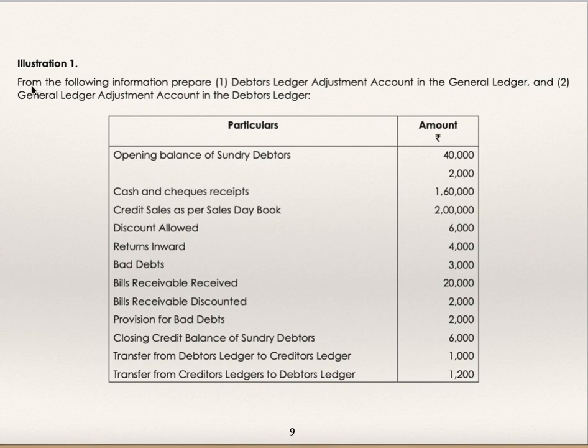First illustration. From the following information, prepare debtors ledger adjustment account in general ledger and general ledger adjustment account in debtors ledger. Debtors ledger adjustment account is normal, but general ledger adjustment account is exactly opposite of this account. So first prepare the normal account, and then you can post it on the opposite side, so it will be easy for you to understand. Opening balance of debtors 40,000, 2,000. This is debit and this is credit.